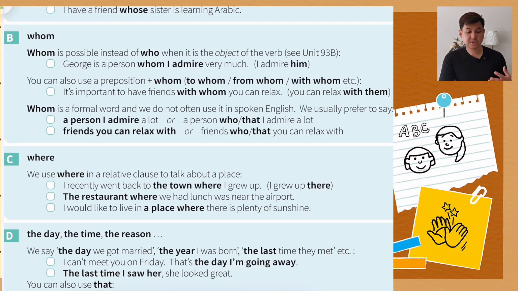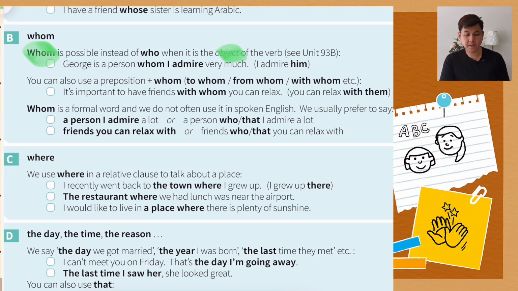Now let's have a look at section B, whom. Whom is possible instead of who when it is the object of the verb. So we can use whom instead of who. Is it the object of the verb? George is a person whom I admire very much. Why can we use whom in this case? Because I admire someone. So George is the object in this case. George is a person whom I admire very much.